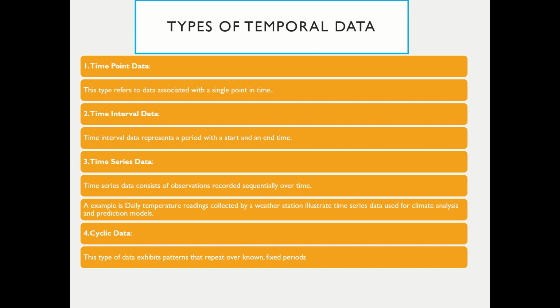Now, what is time series data? It consists of observations recorded sequentially over time. An example is daily temperature readings collected by a weather station. This illustrates time series data used for climate analysis and prediction models. Next is cyclic data. Data that repeats in cycles, for example daily, seasonally, and yearly. This captures cyclic behavior such as weekly patterns in store sales.